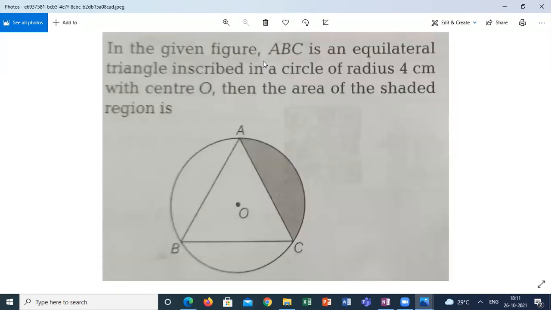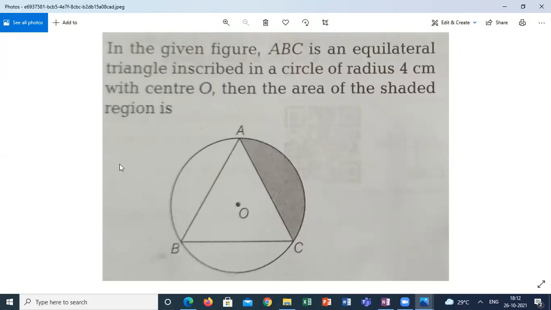In the given figure, ABC is an equilateral triangle inscribed in a circle of radius 4 centimeter. Find the area of the shaded region.